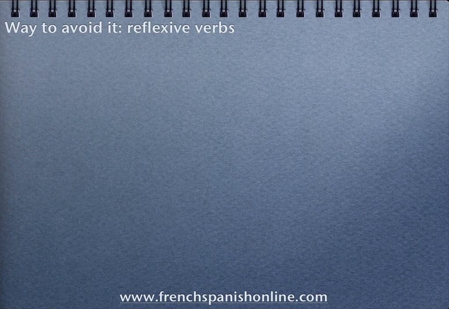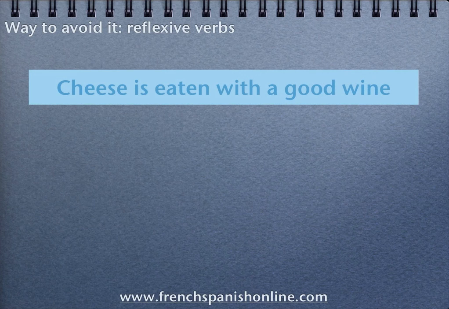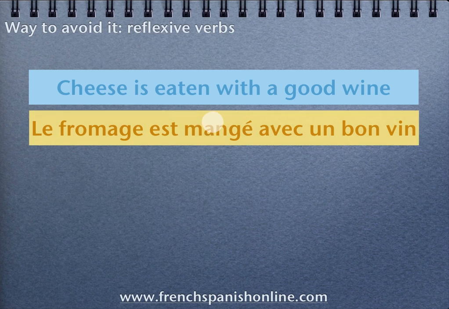Finally, a third way to avoid using the passive voice in French is to use reflexive verbs. Let's take this example. In France, cheese is eaten with a good wine. So, of course, again, you can translate word for word and get this grammatically correct sentence. Le fromage est mangé avec un bon vin. But again, it's a bit heavy to say that. So, first we can use the pronoun on because cheese is eaten, but you don't know who eats the cheese.